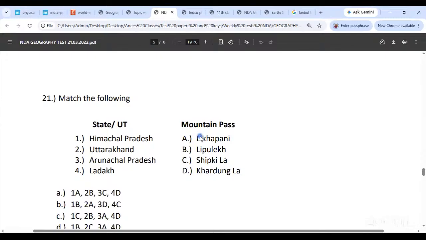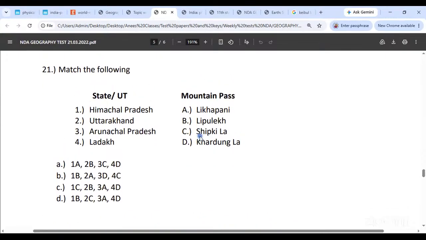Okay जी. Match कीजिए. Himachal, Uttarakhand, Arunachal, Ladakh, and you have Likhapani, Lipulekh, Shipkila, and Khardungla. हिमाचल प्रदेश का पास कौन सा है इसमें से? सी शिपकिला. यस, वेरी गुड. शिपकिला इज हिमाचल प्रदेश वाला पास.